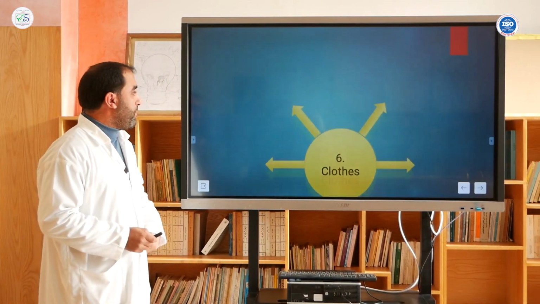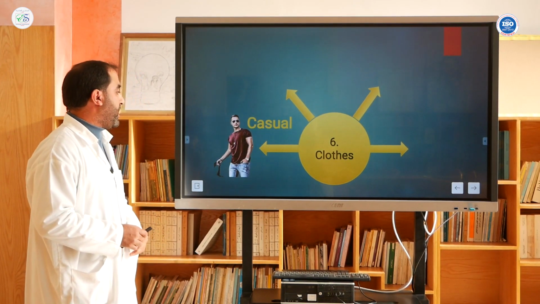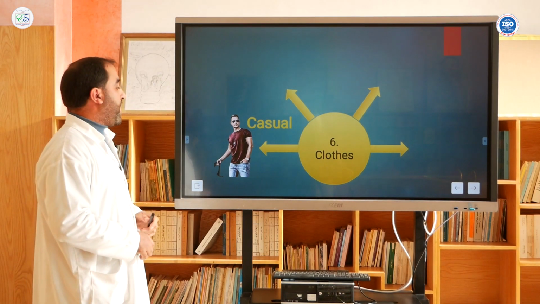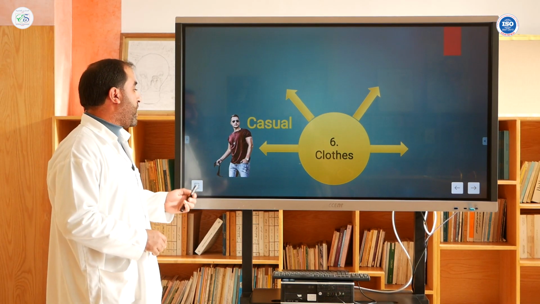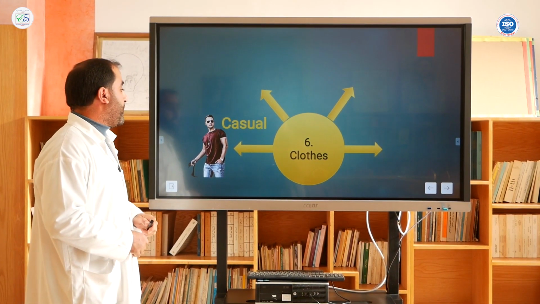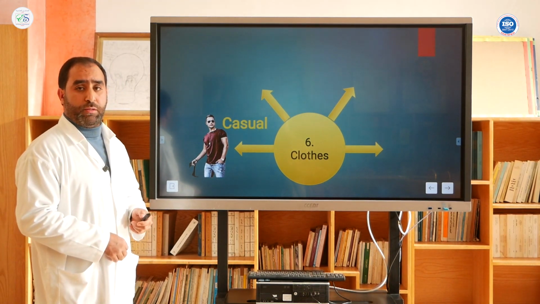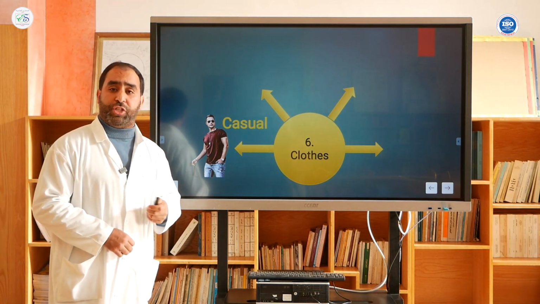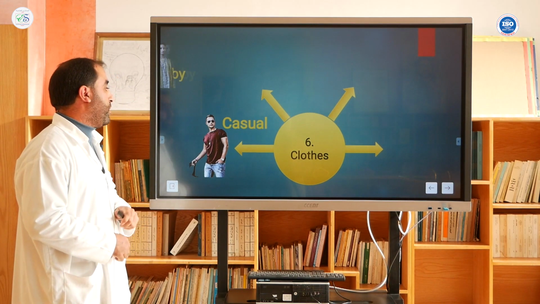Now, let's talk about someone's clothes. What do you say here? We could say casual. Casual, when we say someone dresses in casual clothes, this means that they have informal clothes. Informal clothes, for example, someone likes jeans, t-shirts, and trainers. That's what I mean by casual clothes.